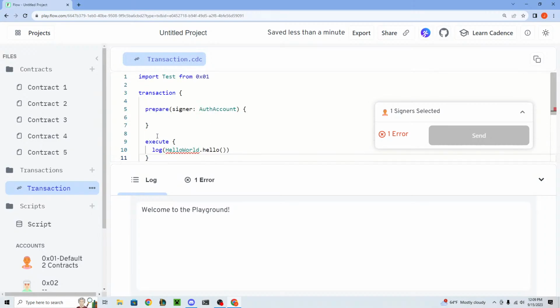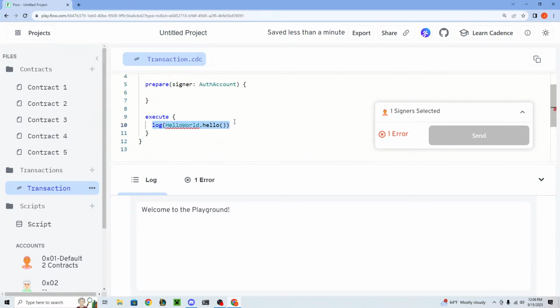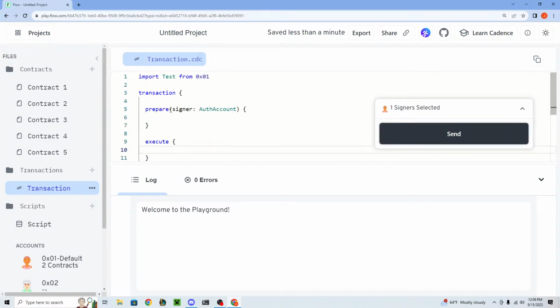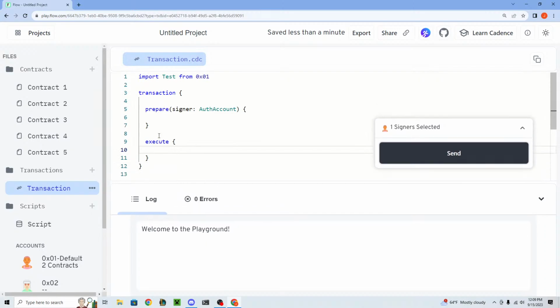Now, I'm not going to go over what these two mean yet, but I will during the session, so don't worry. All you should know for now is that we're going to use the execute section, because the prepare section is actually meant for something different. So let's go ahead and use execute. What we want to do is say test.change greeting.